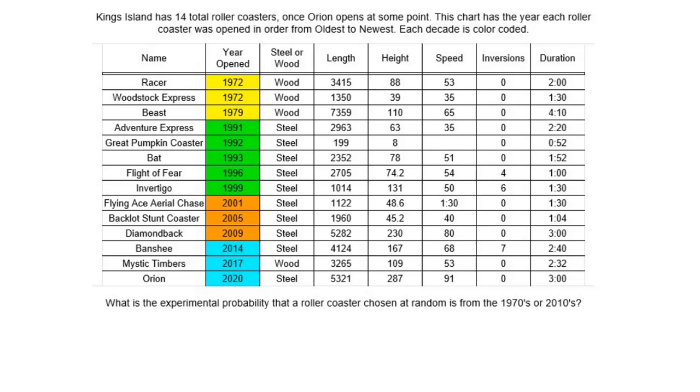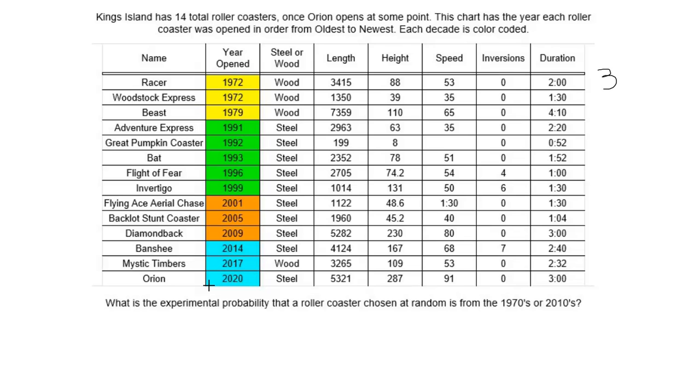What is the experimental probability that a roller coaster chosen at random is from the 1970s or 2010s? So what we need to do first is count how many are in the 70s. So we have 1, 2, 3. And we have 1, 2, 3.